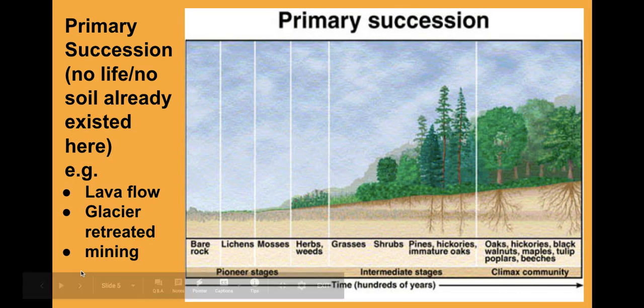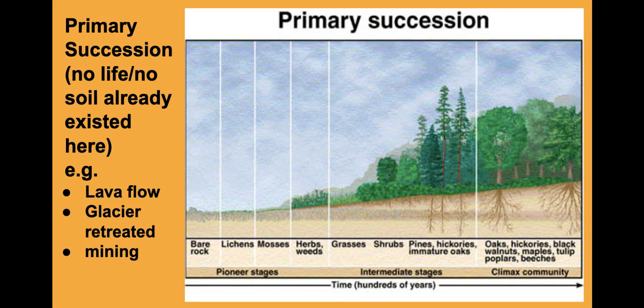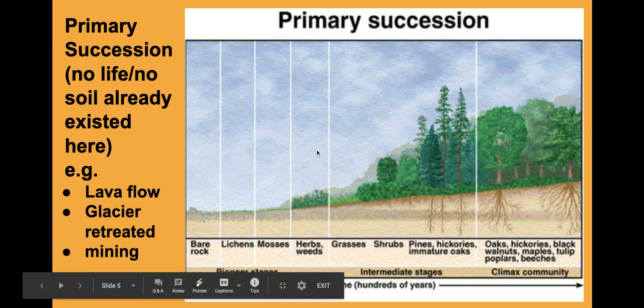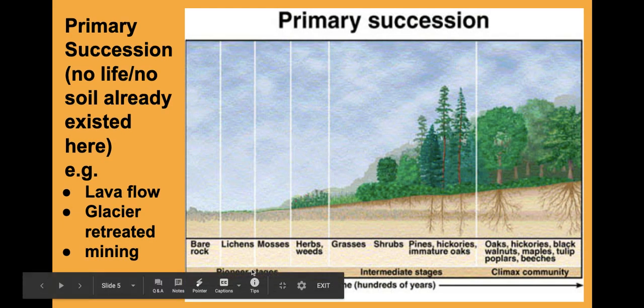There are reasons why something becomes bare rock. Sometimes after mining activity, for example, there is no more soil, so only rock is left. And of course, no organisms can grow without soil except for lichens, which we already saw in the previous lecture. Lichens can grow on pretty much everything, even on bare rock. So lichens and mosses will be the pioneer species that start a primary succession.